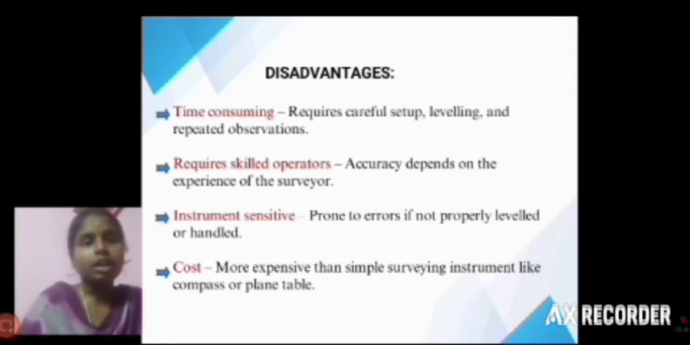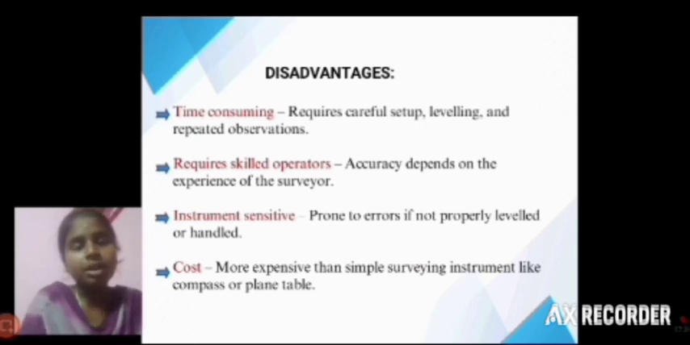Disadvantages include time consuming, requires skilled operators, instrument sensitivity, and cost. Time consuming: the instrument should be set up in the correct position so that we can observe very accurate values, so setting up the accurate position takes a little more time.